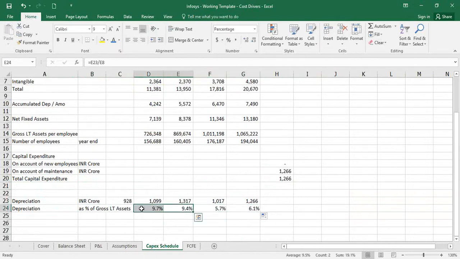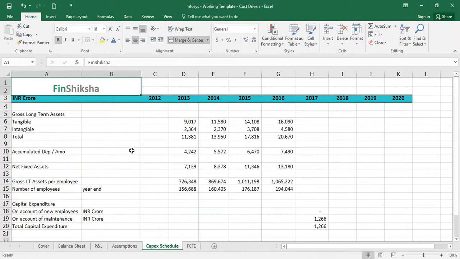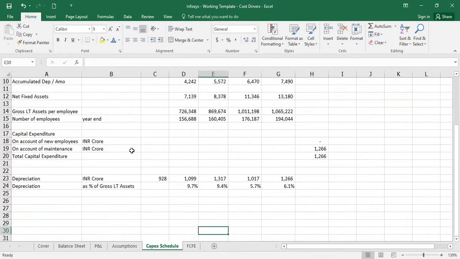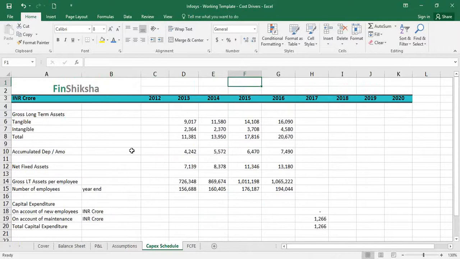Earlier, a couple of years ago, this was higher. Maybe some change in depreciation policy, maybe some calculation changes have happened. We're not sure, but it seems about 5-6% of the total gross long-term assets appears as depreciation every year. That's what we're going to project in the subsequent years as we go along, right?